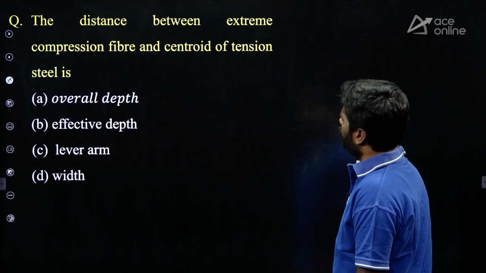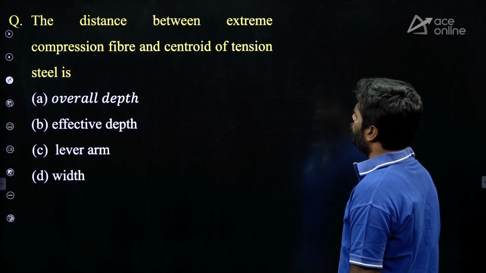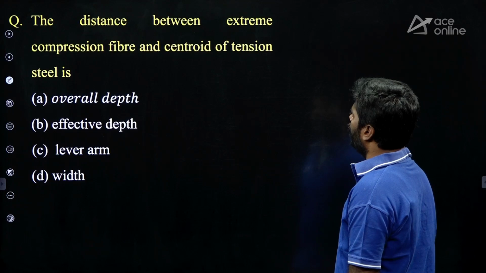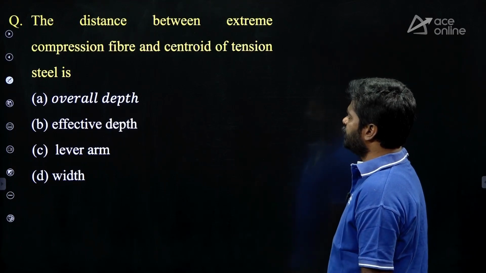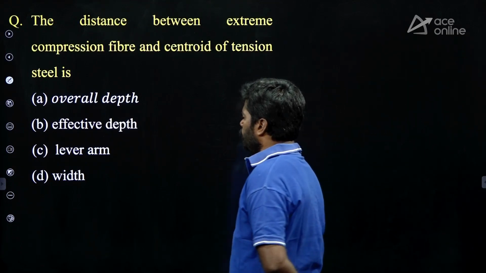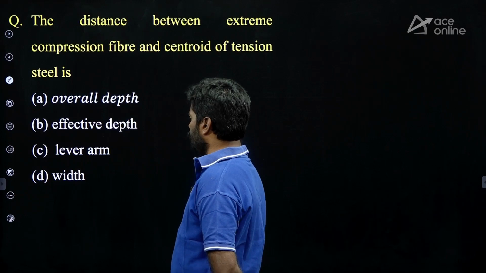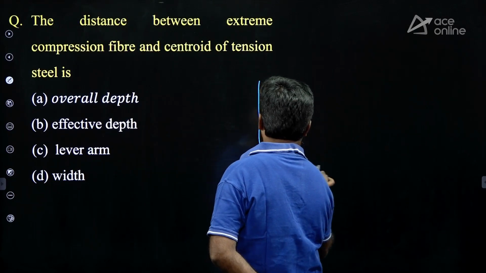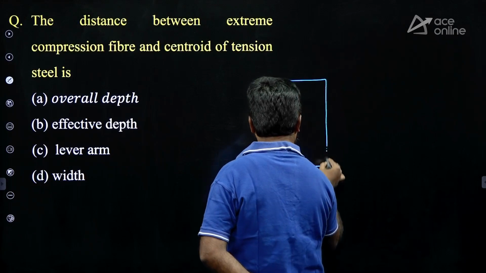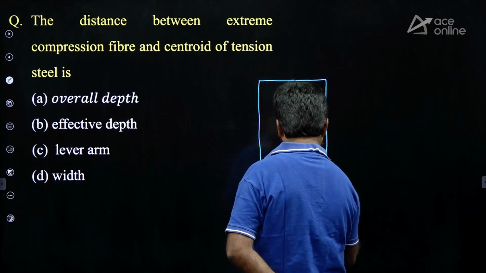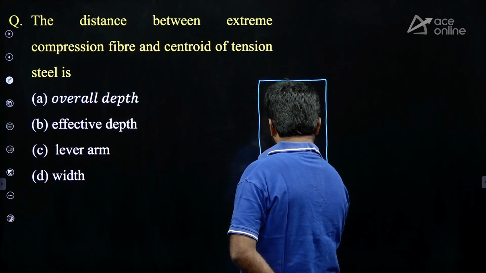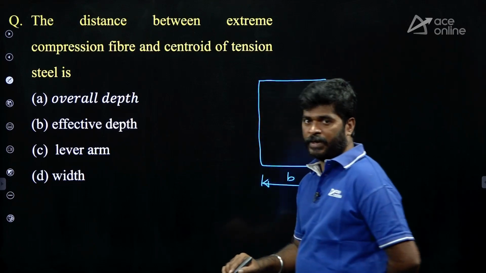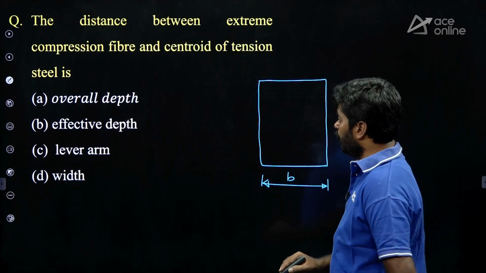Next question. The distance between extreme compression fiber and the centroid of tension steel is, options given: A overall depth, B effective depth, C lever arm, D width. Suppose you take the beam, it is the width.